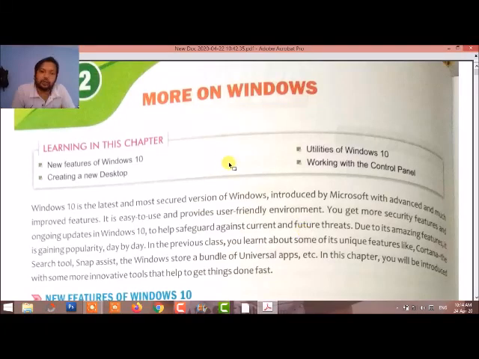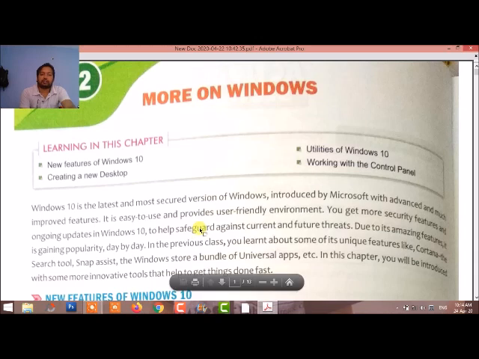Windows 10 is the operating system which is provided by Microsoft. In this video we are going to discuss the features of Windows 10, and it is the most popular nowadays. First of all, we should know what Windows 10 is.